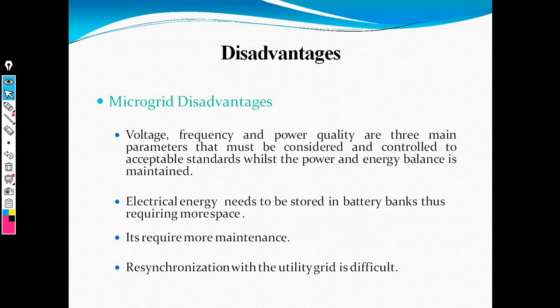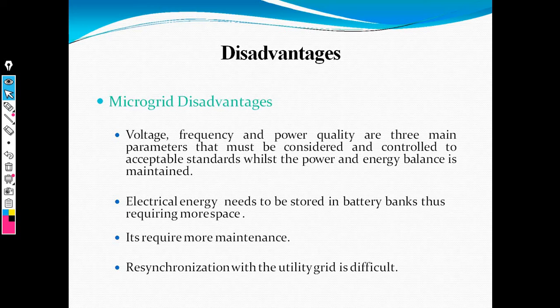Then we also have to explain the disadvantages. In a microgrid we need to control parameters like voltage, current, frequency and power. But in a microgrid the fault current is not easy to control. Then we also need electrical energy stored in the form of batteries, because battery maintenance is more as compared to the other grid.